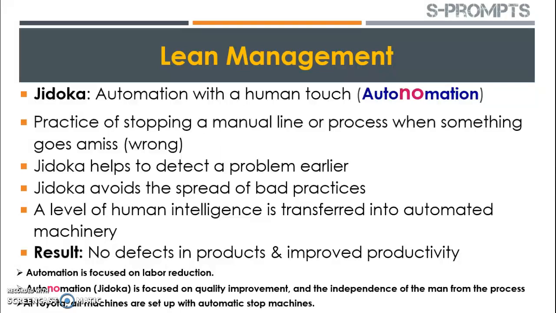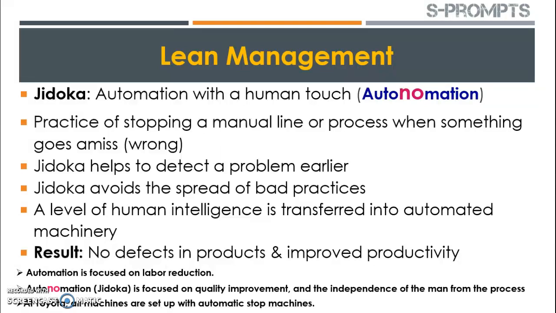Whenever there is a problem, the person on the shop floor will press the andon button. That andon button will indicate to the shop manager that there is a problem. The shop manager or the shop supervisor will come, correct the problem, and give training to the person, so that the same problem cannot reoccur, quality will be maintained and the error will not be spread across.